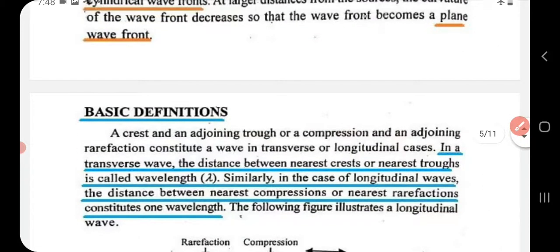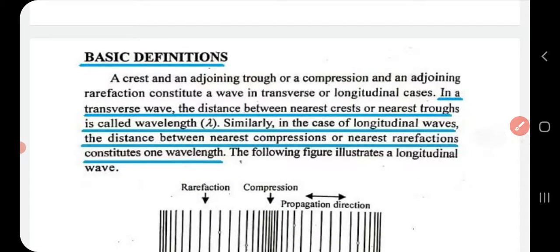Now some basic definitions. What is meant by wavelength? Here they have defined wavelength for longitudinal wave and for transverse wave. In the case of a transverse wave, we define wavelength lambda as the distance between nearest crests or nearest troughs. Why is it so? Because a transverse wave is always described in terms of crest and trough.